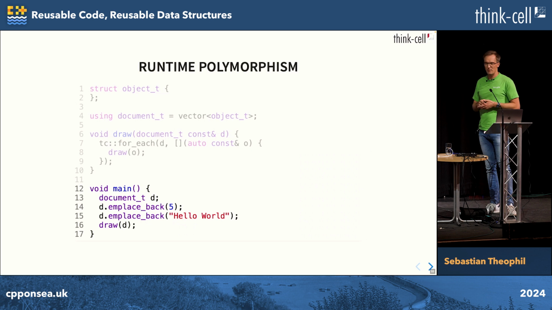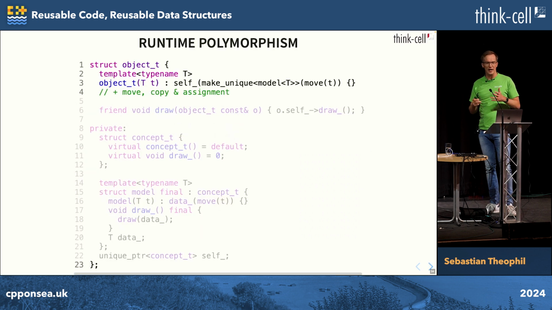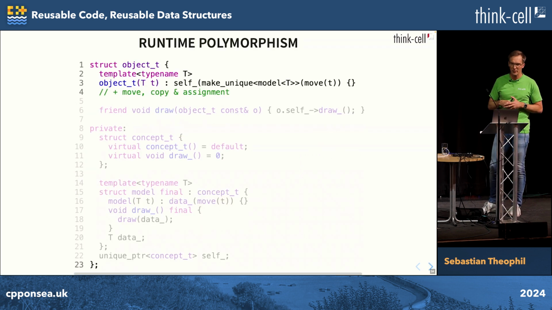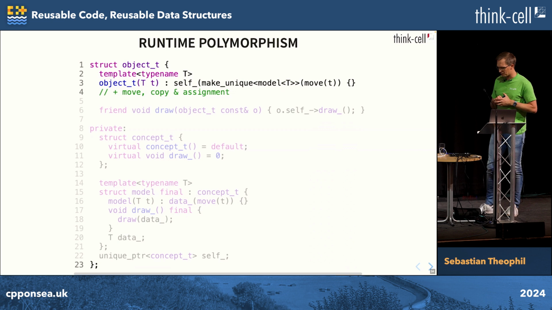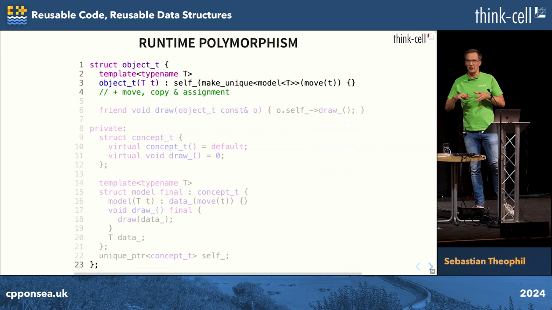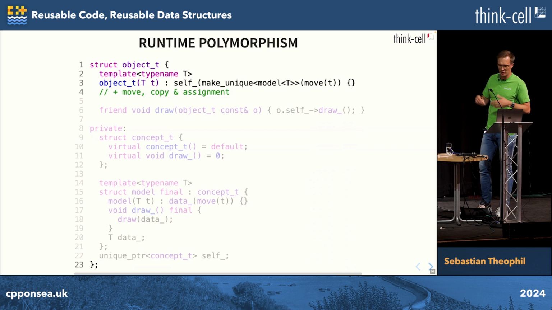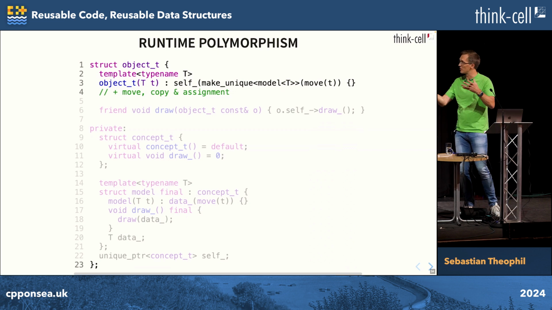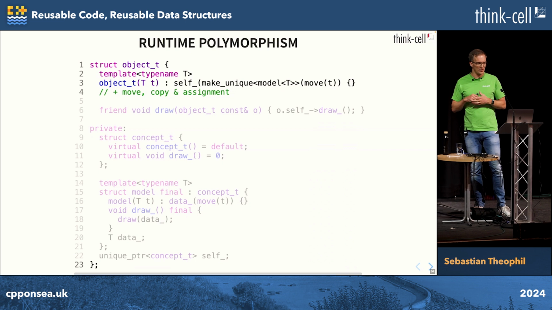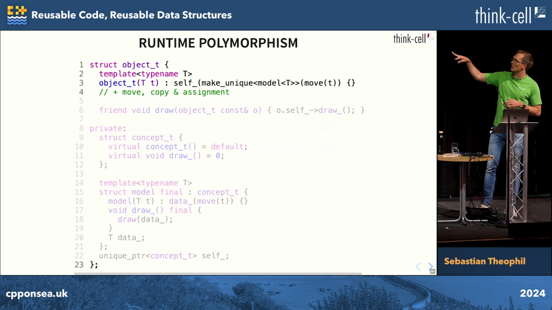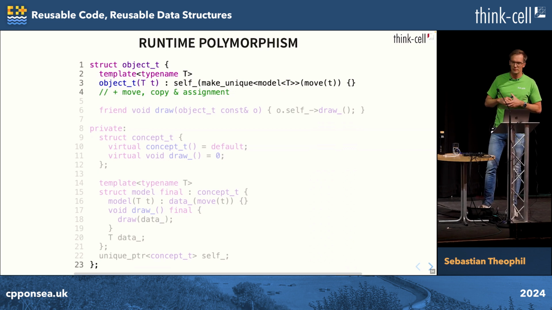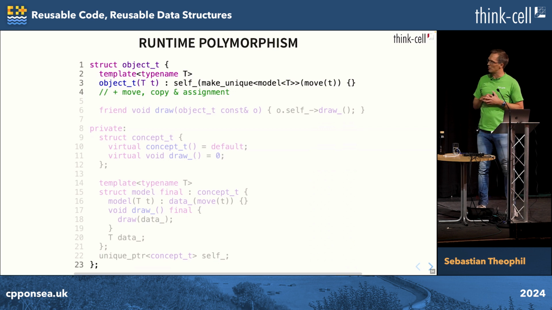Now, Sean's solution is much more elegant, and he essentially hides the runtime polymorphism inside a value type. So we have this type object T. It has one constructor that takes anything and internally makes an allocation. It creates a pointer, of course, to implement the polymorphism. We see what this pointer does. But on top of that, object T will be a value type, movable, copyable, assignable, whatever.